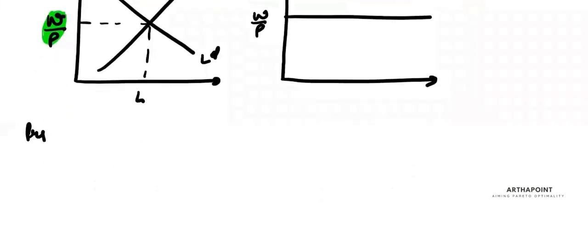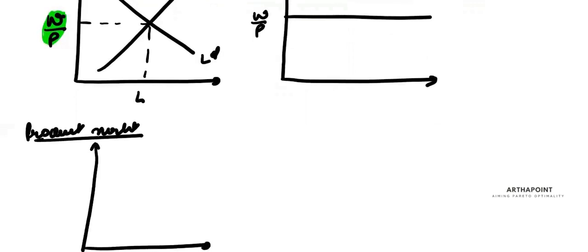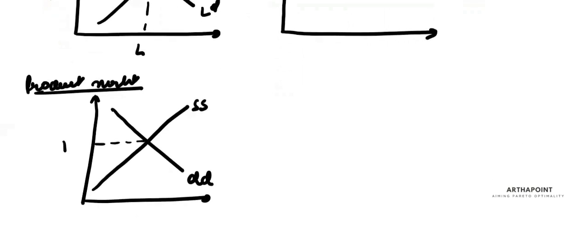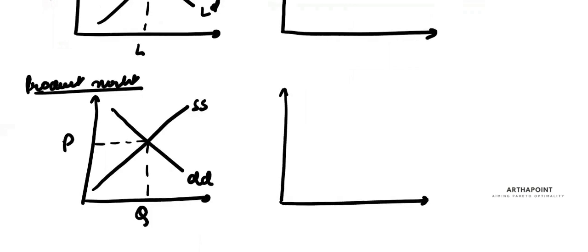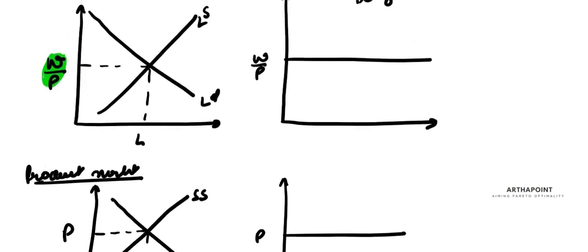Similarly, the product market is also perfectly competitive, which means that the demand of product is equal to the supply of product. This is demand of product, this is supply of product, and this is where demand is equal to supply. This is the price of the product and quantity of the product. Once the price is determined in the market, each firm will take price as given and will determine the quantity that they want to produce. So each firm takes the price and the wages as given, and can only determine how much labor to demand and how much output to supply.